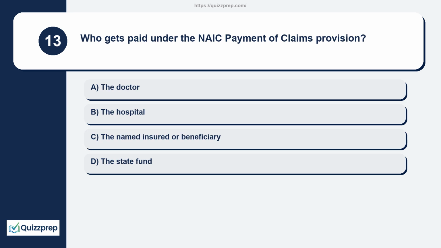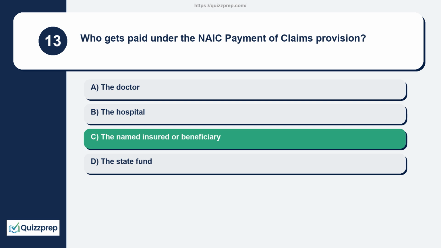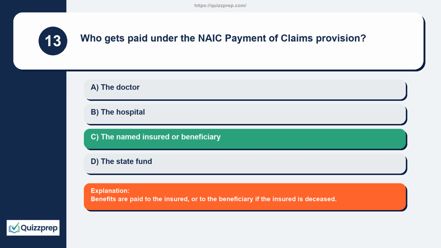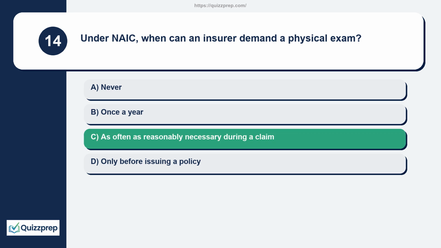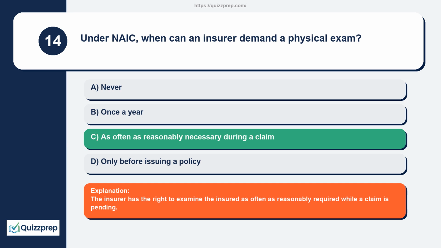Question 13. Who gets paid under the NAIC payment of claims provision? The doctor, the hospital, the named insured or beneficiary, the state fund. Benefits are paid to the insured, or to the beneficiary if the insured is deceased. Question 14. Under NAIC, when can an insurer demand a physical exam? Never. Once a year. As often as reasonably necessary during a claim. Only before issuing a policy. The insurer has the right to examine the insured as often as reasonably required while a claim is pending.